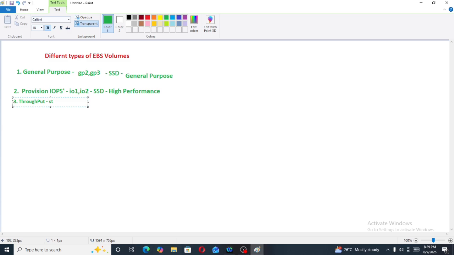But throughput is HDD, hard disk drive. It means it is used for slower performance only.